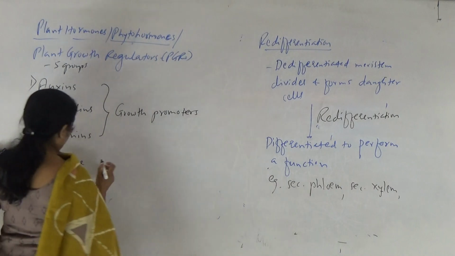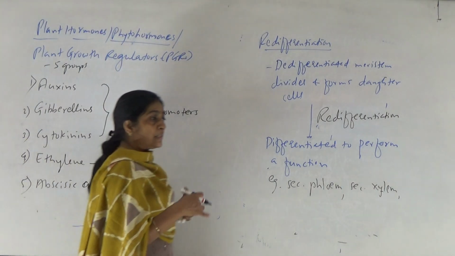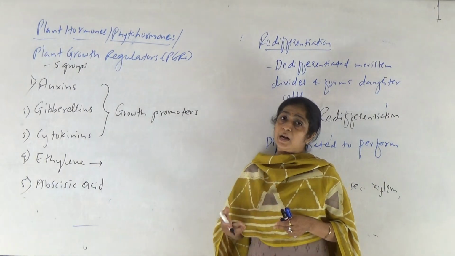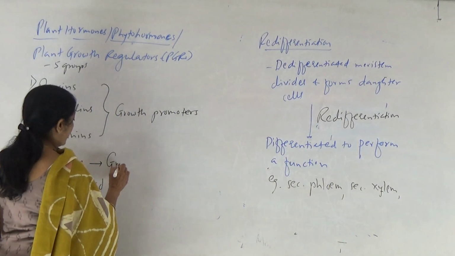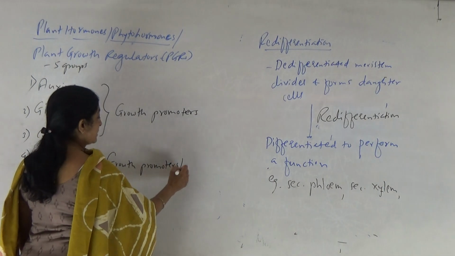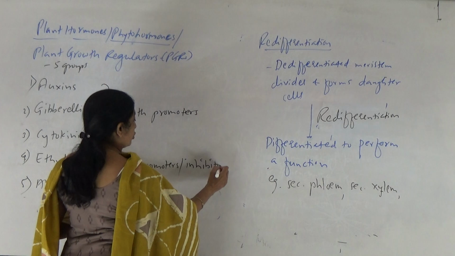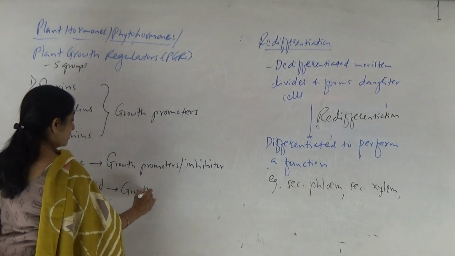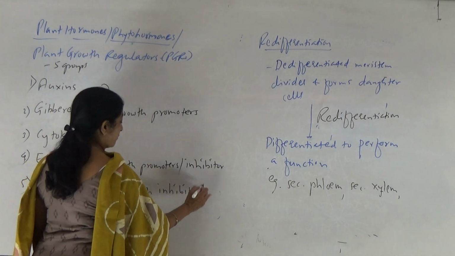Ethylene is the hormone which in different conditions functions differently. In some plants it may inhibit the growth, whereas in some plants it may promote the growth. So it functions as a growth promoter, or sometimes in specific conditions it may even function as a growth inhibitor. But abscisic acid especially functions as a growth inhibitor.